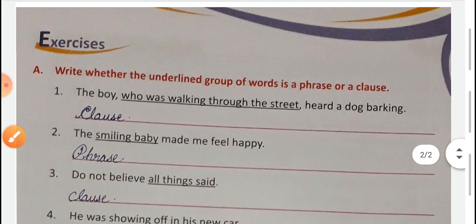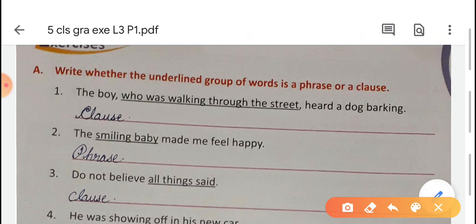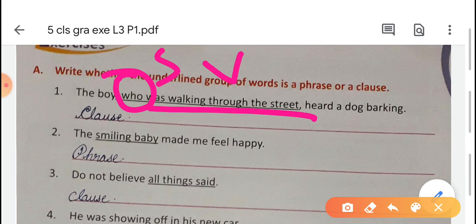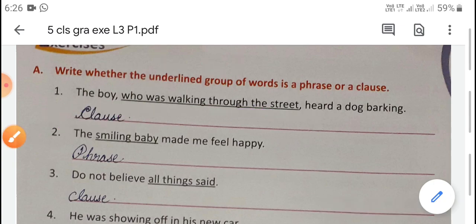Now we are going to do the exercise part. Write whether the underlined group of words is a phrase or a clause. The boy who was walking through the street heard a dog barking. Here, who was walking through the street is the underlined part. Here, who is the subject, was walking through the street, verb part. So, it's a part of a sentence also. So, this is a clause. It's a part of a sentence and it has its own subject and a verb. That's why it's a clause.